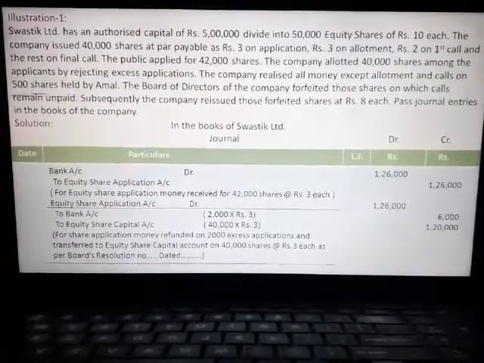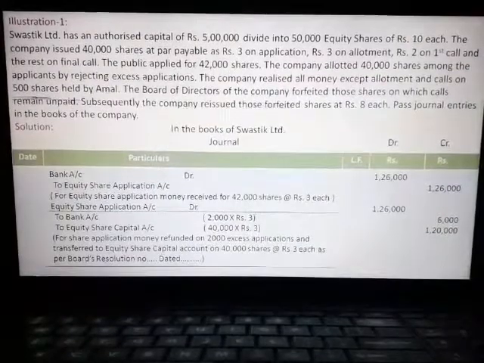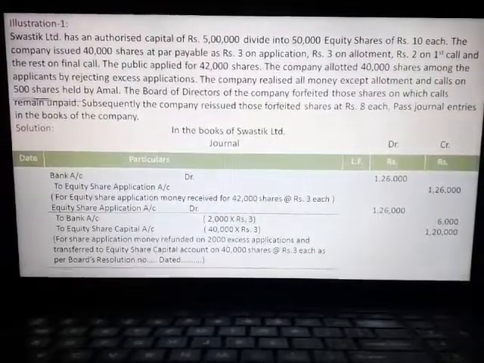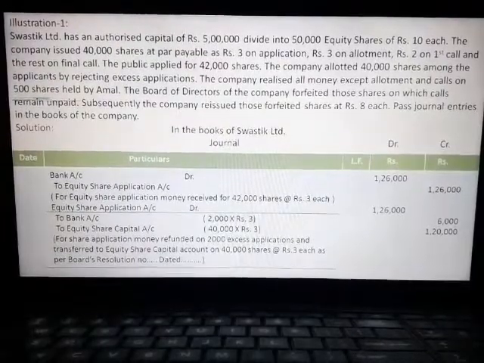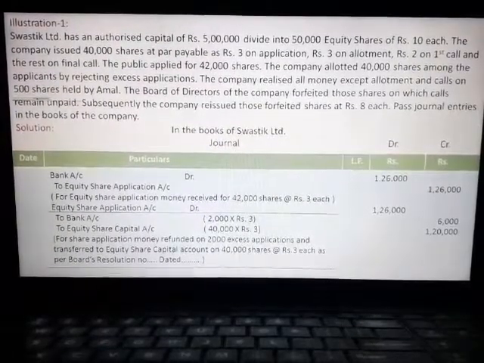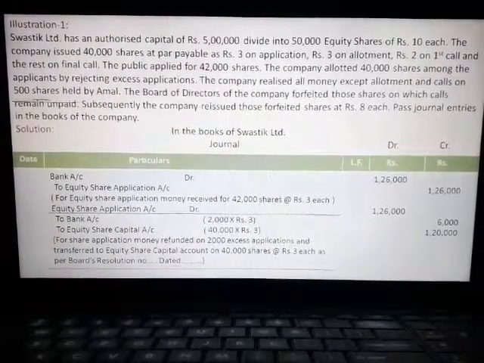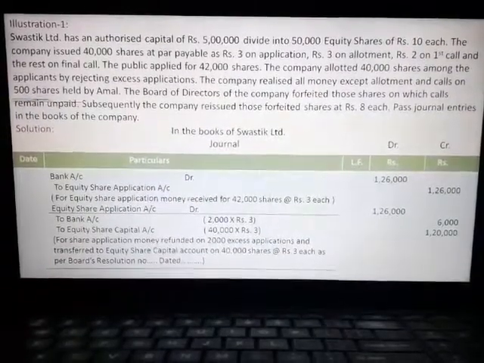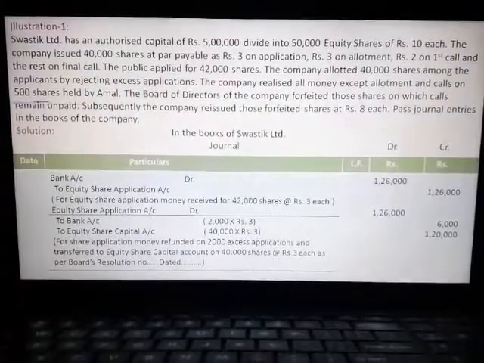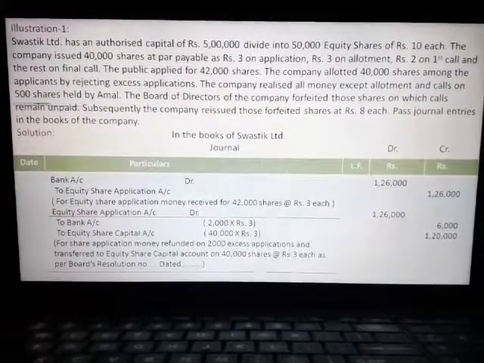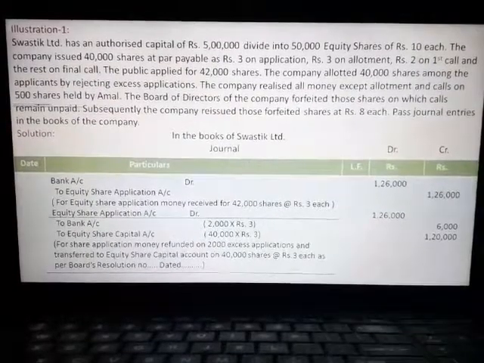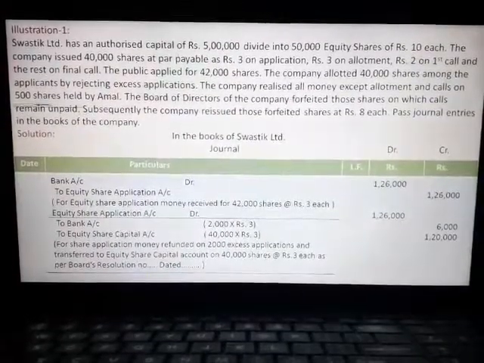Public applied for 42,000 shares. The company allotted 40,000 shares among the applicants by rejecting excess applications. The company realized all money except allotment and call on 500 shares held by Amol. The board of directors forfeited those shares on which calls remained unpaid. Subsequently, the company reissued those forfeited shares at rupees 8 each. Pass journal entries in the books of the company.